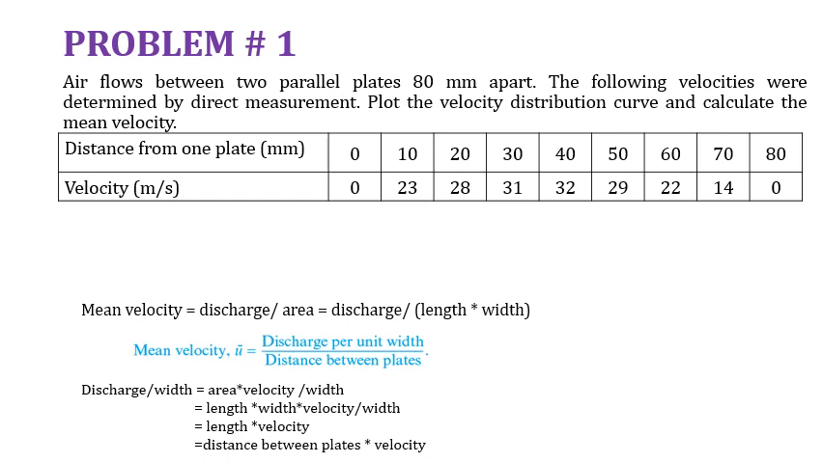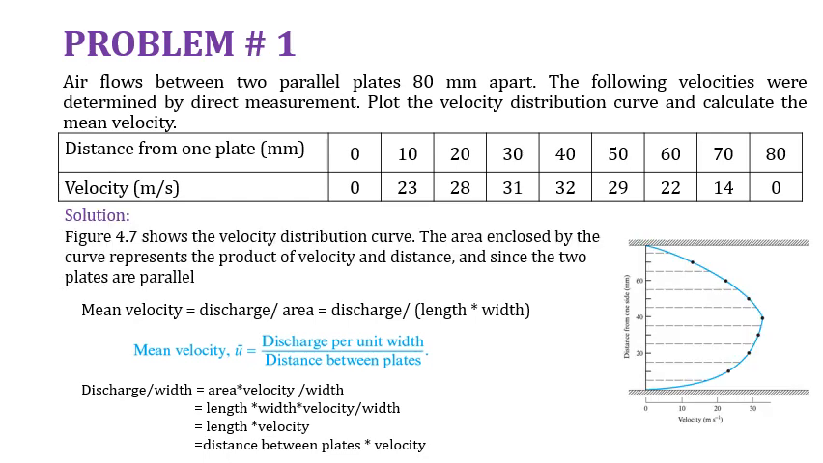Distance from one plate is given as 0, 10, 20 till 80 mm to the second plate, and at intervals of 10 we have the velocities in meter per second. So firstly we will have to draw the velocity distribution curve. For that we have one plate and the other plate which is 80 mm apart. We will take velocity on the horizontal axis and distance between the plates on the vertical axis, as we have already been given the data.